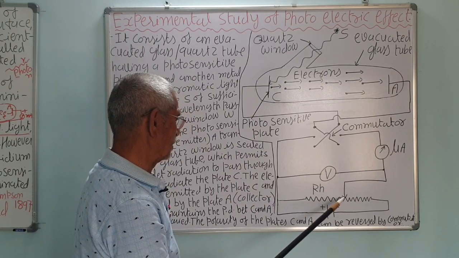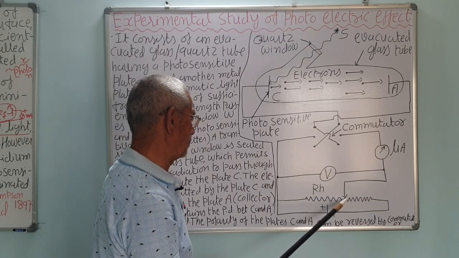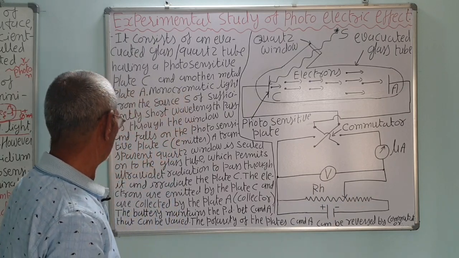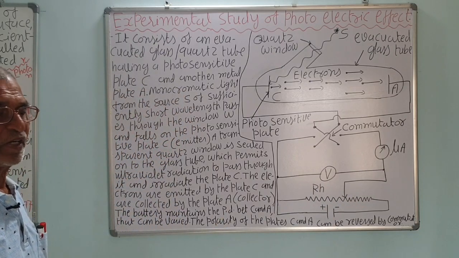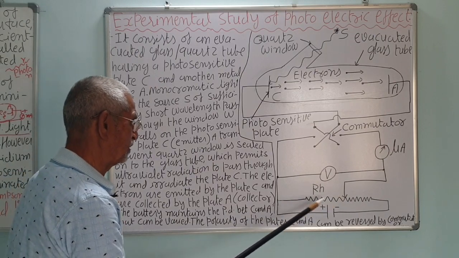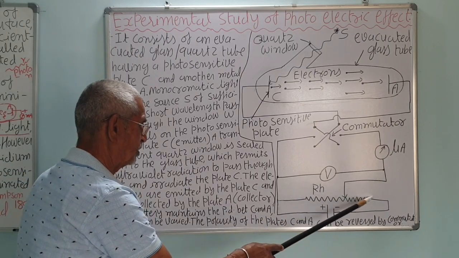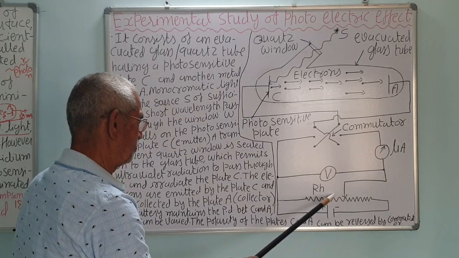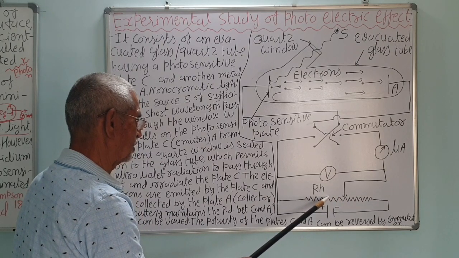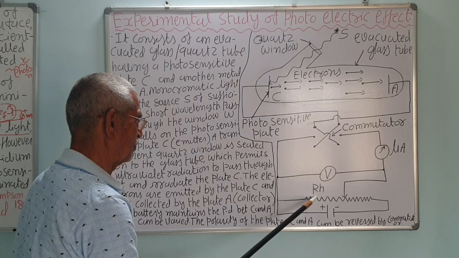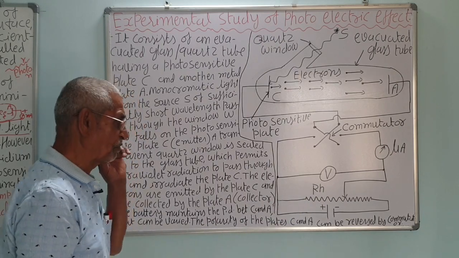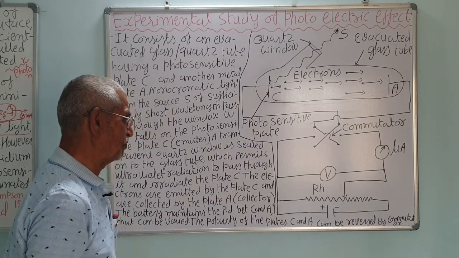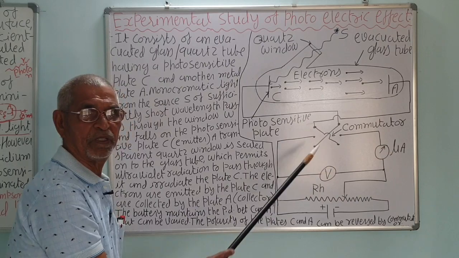So, you can change the battery potential by changing the position of this point over the rheostat. This is a variable resistance. Correct? It is a resistance, but it can be varied. This is a variable point. These are fixed points. If you connect these two with this, then you cannot change the voltage. But if you put this, then you can change it. Correct? If you put it here, less resistance is put in the circuit. If you put it here, almost the least resistance is put. If you put it here, then you can increase the resistance. When the resistance increases, the potential drop will be here. So, here the potential drop will be less.